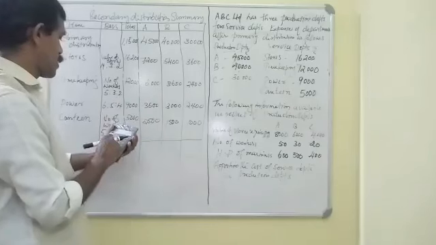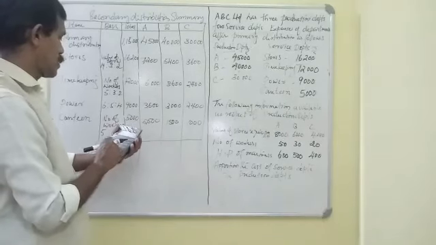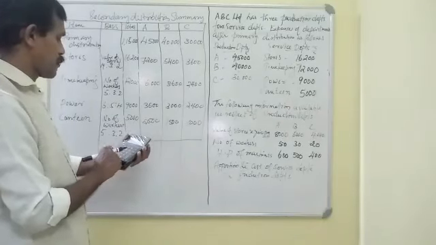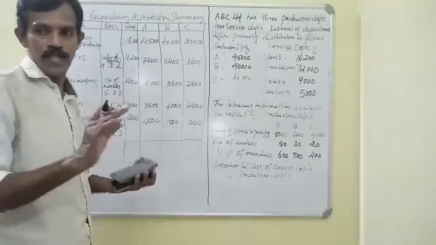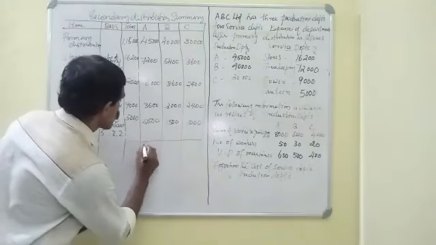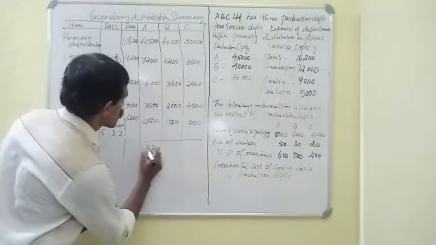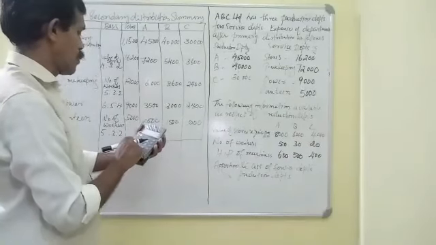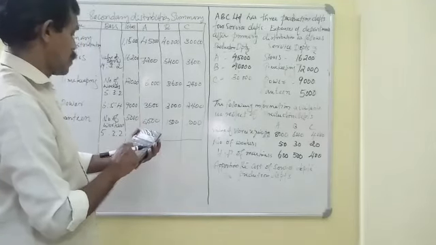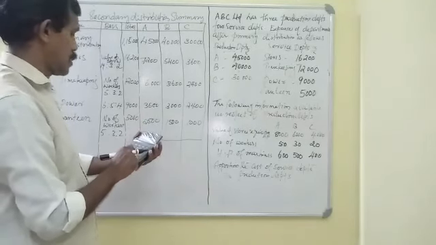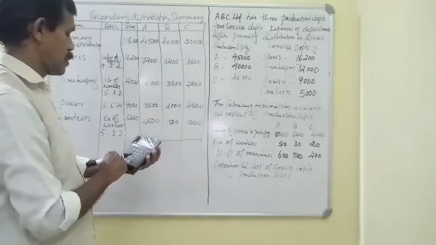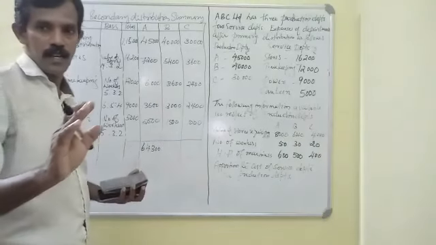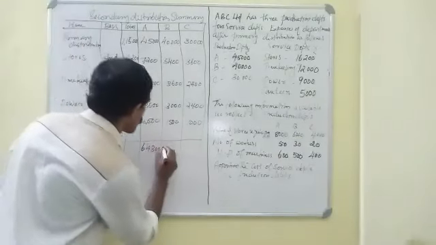For A: 45,000 plus 7,200 plus 6,000 plus 3,600 plus 2,500, that is equal to 64,300. Then for B: 40,000 plus 5,400 plus 3,600 plus 3,000 plus 1,500, that is equal to 53,500.